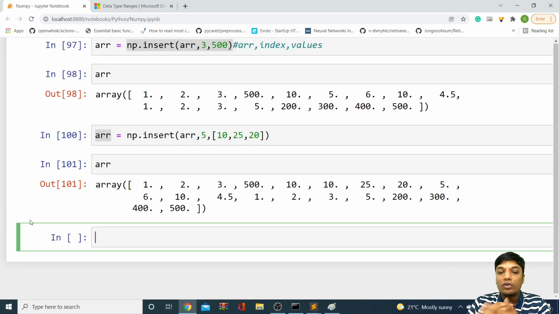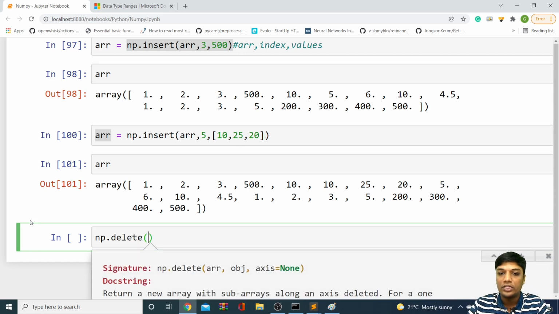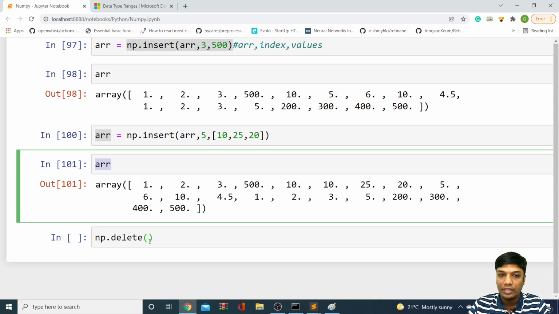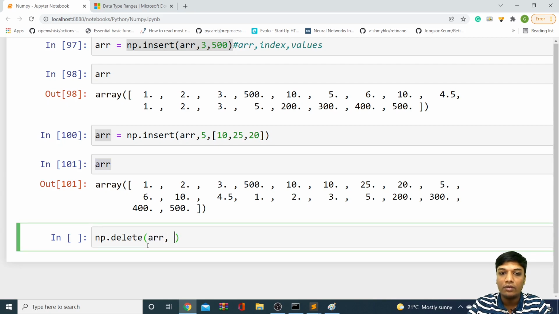Like this, you can append and insert data into the array. For example, if you want to delete some element from the array, you can use the delete function. So you can simply say delete, and here you have to give which array you're working on, as usual. And this particular delete function basically deletes based on index.